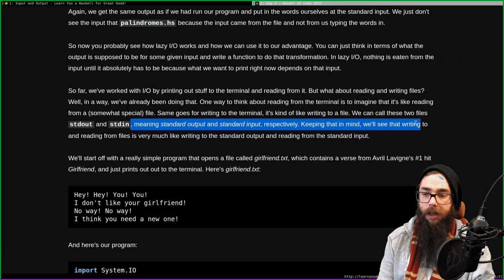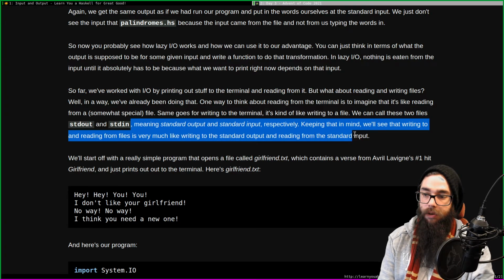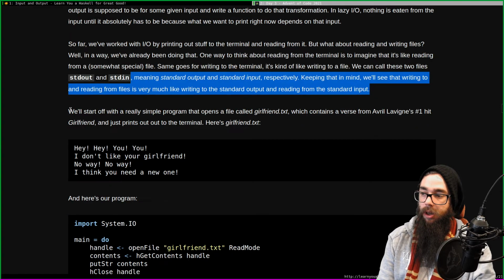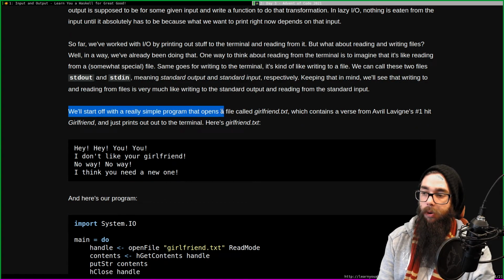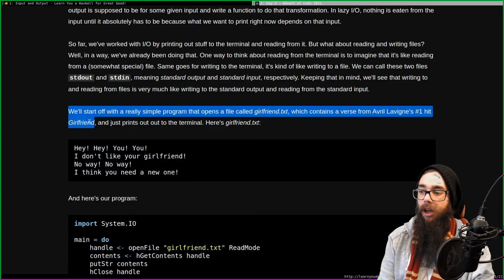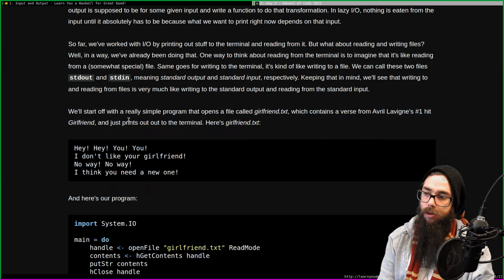Keeping that in mind, we'll see that writing and reading from files is very much like writing to the standard output and reading from the standard input. We'll start off with a really simple program that opens a file called girlfriend.txt, which contains a verse from Avril Lavigne's number one hit, Girlfriend, and just prints it out to the terminal. Here's the text.